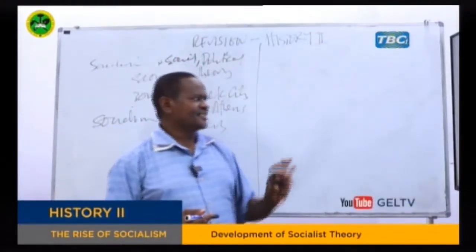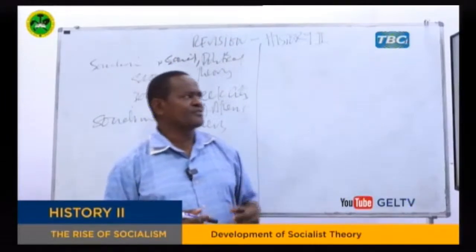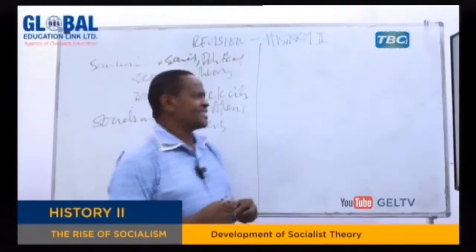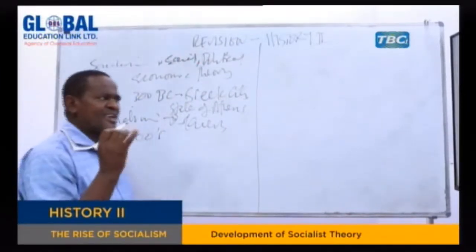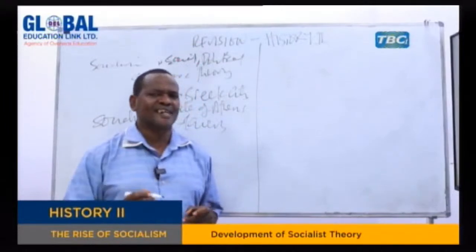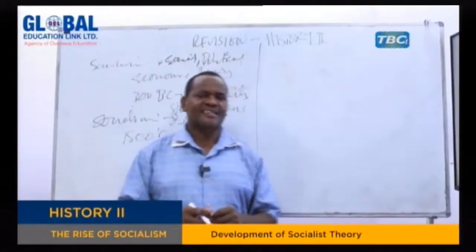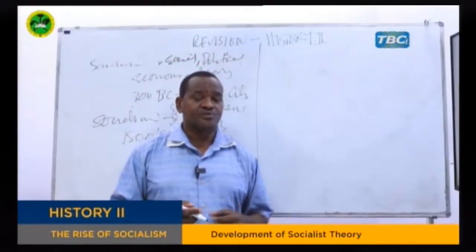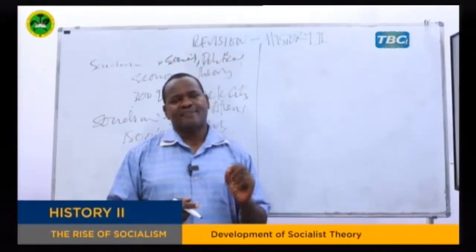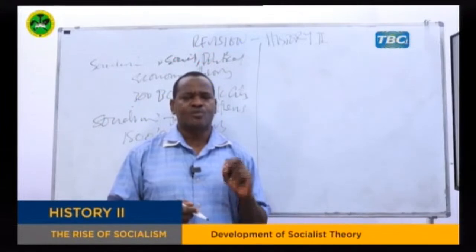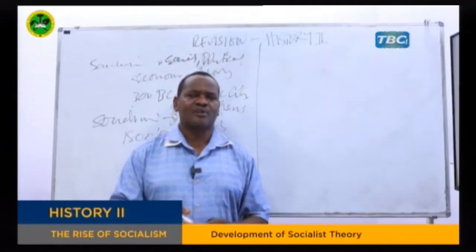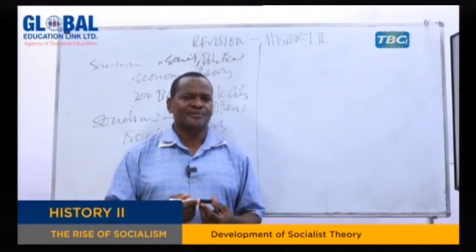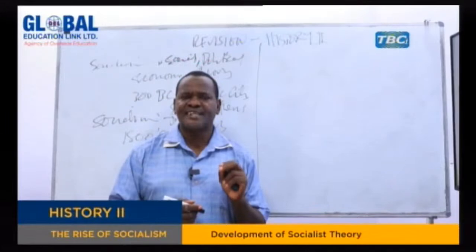The second area where we can trace development of socialist theory is in the 1800s. During the 1800s, the word socialism started to be used in the world, as opposed to individualistic. That means a person who used to care about the society was called a socialist, and those people who used to care less about the society were called individualistic. So this word started to be used in the 1800s with the emergence of the Industrial Revolution.